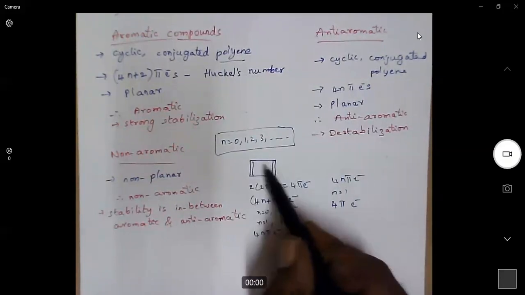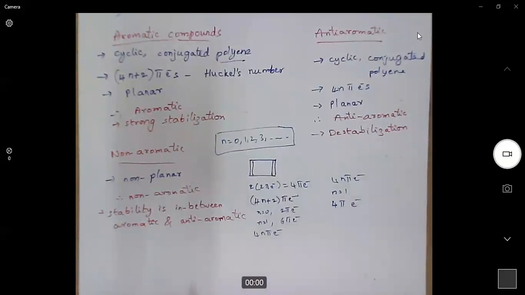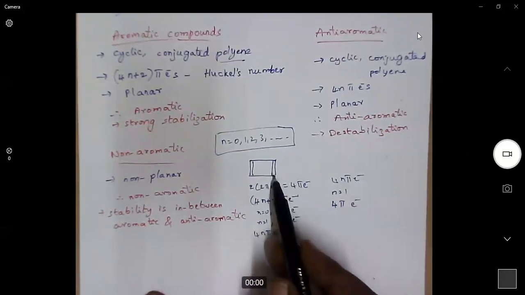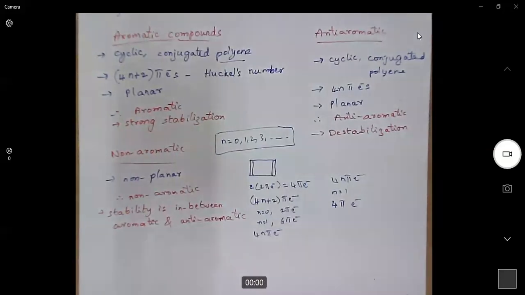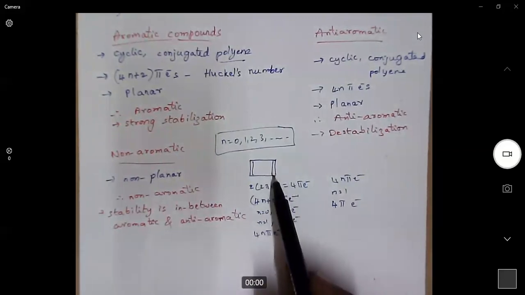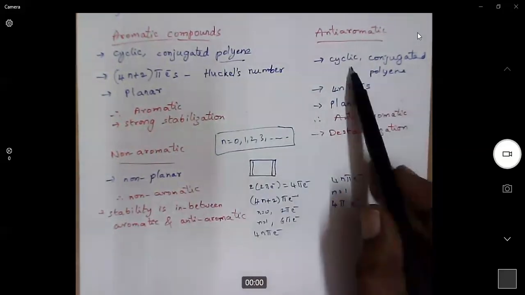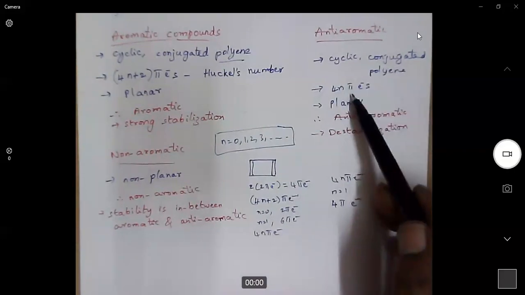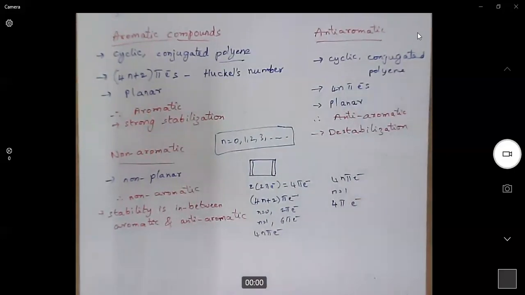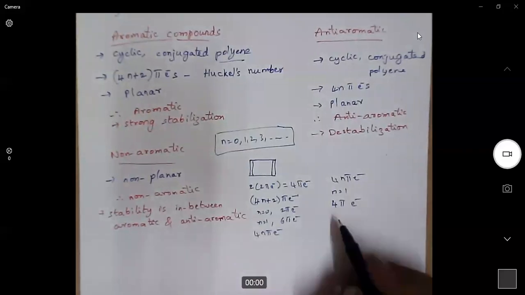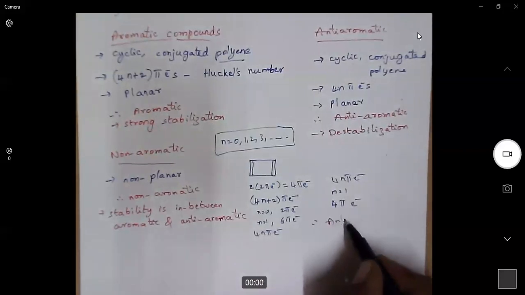It is a conjugated system with double bonds. What is the structure of carbon in a double bond? The carbon undergoes sp2 hybridization. sp2 hybridization means it will have trigonal planar carbon. That means if a carbon has a double bond, it is a planar carbon. So essentially cyclobutadiene is a cyclic conjugated polyene with 4n pi electrons, and it is a planar molecule. So what is its aromatic nature? Therefore it is anti-aromatic in nature.